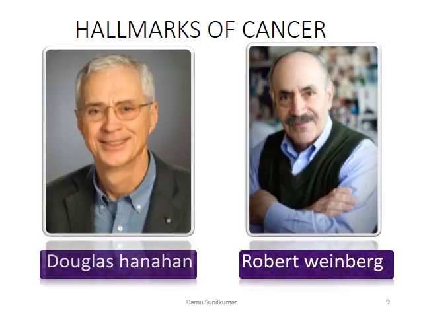Douglas and Weinberg are two prominent scientists who published the Hallmarks of Cancer in the journal Cell in early 2000. They believed that the complexity of cancer can be explained by a small number of underlying principles, which we call the hallmarks of cancer.